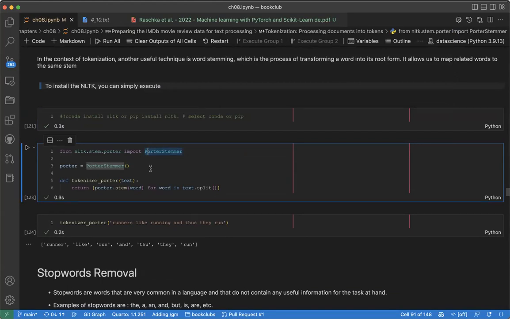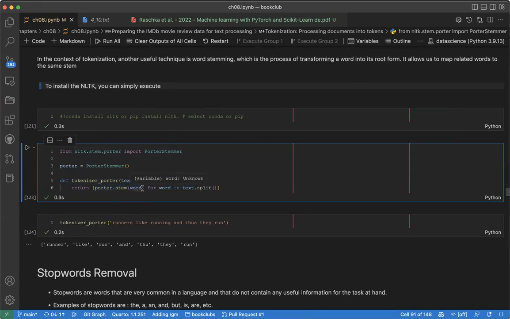There are many algorithms that can stem. Here, from NLTK, after you install it, import PorterStemmer. So here I can create a Porter object. And now I want to create tokenizer_porter. For any word in text split, return the stem word.